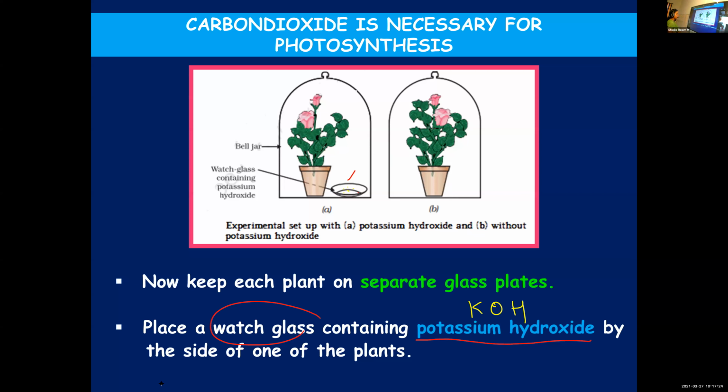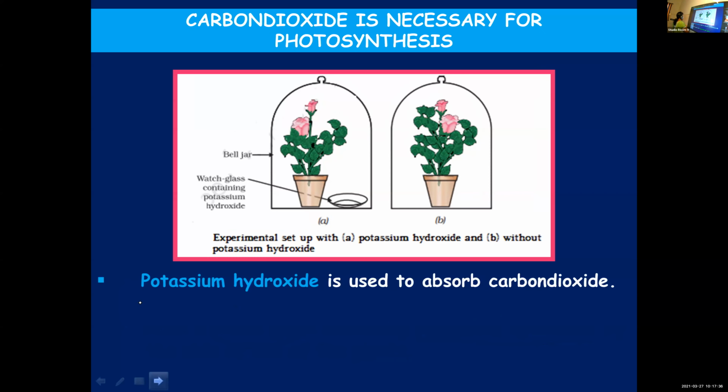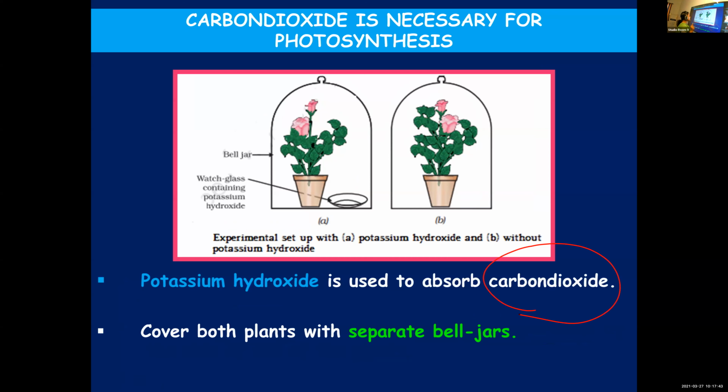Why is potassium hydroxide placed over there? Potassium hydroxide is capable of absorbing carbon dioxide. You know, carbon dioxide is essential for photosynthesis. In the absence of carbon dioxide, photosynthesis cannot take place. And after that, you will cover both the potted plants with a bell jar. See, this is known as a bell jar. So we'll be covering both the potted plants with bell jars.